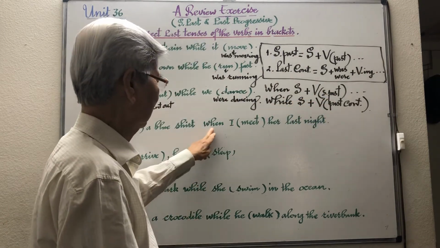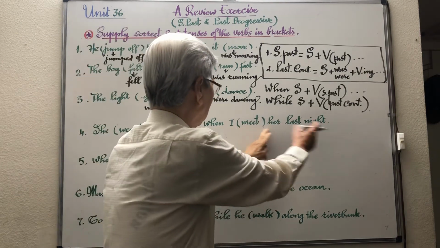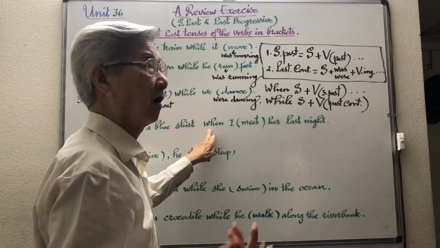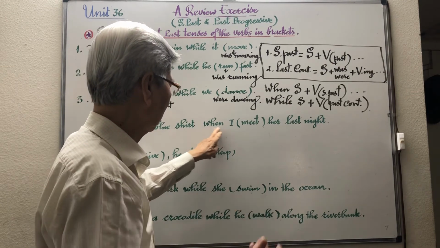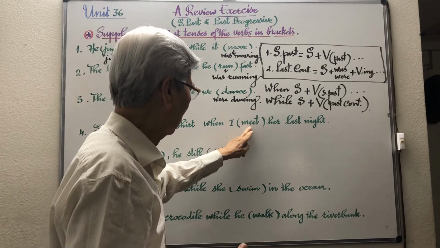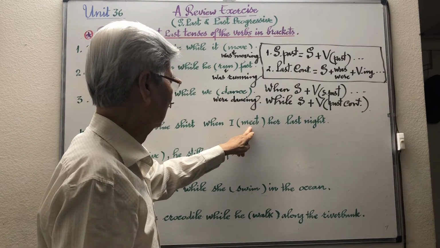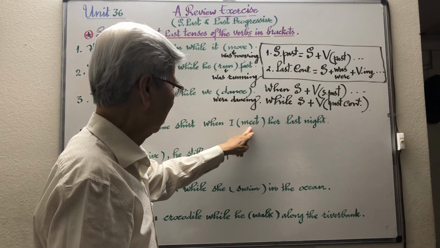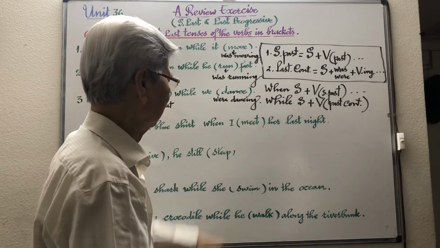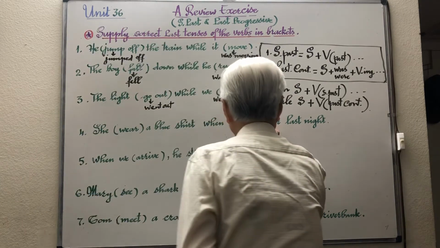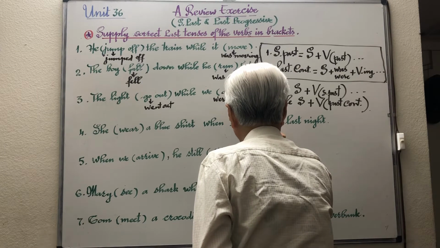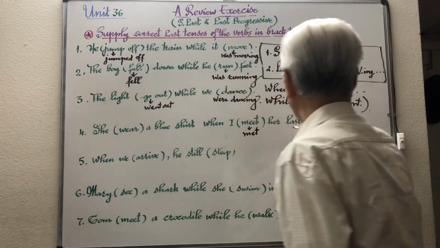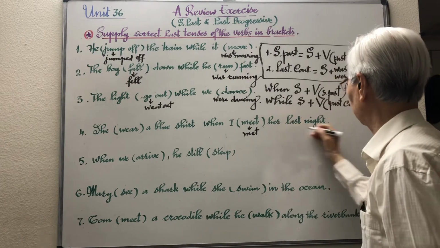After when, this is a clause called a time clause. So after when the verb is used in simple past. Simple past of it is met. I met her last night shows the past time.